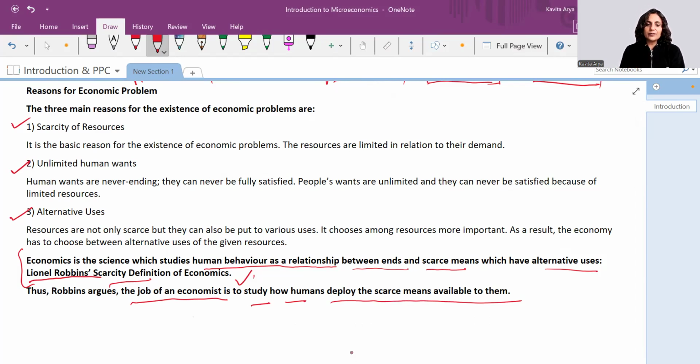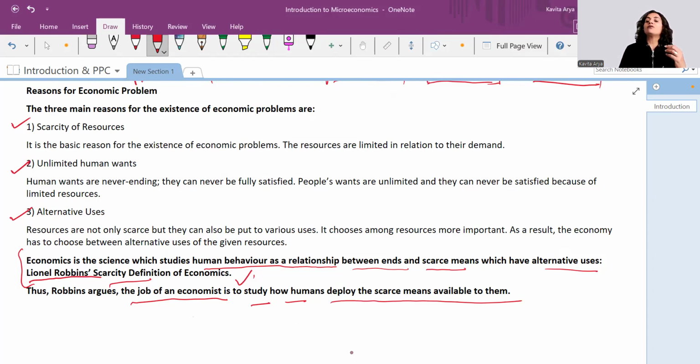And because of this only, as I said before, scarcity and choice go hand in hand. Had there been no scarcity, we would never have chosen anything. If we go out shopping, we would be bringing the whole market at home. But we choose because we do not have that abundance of resources.